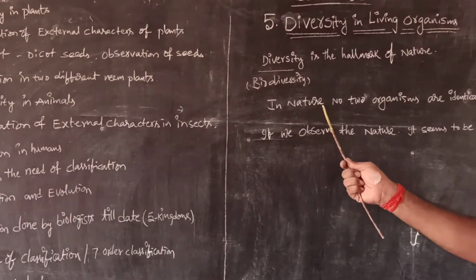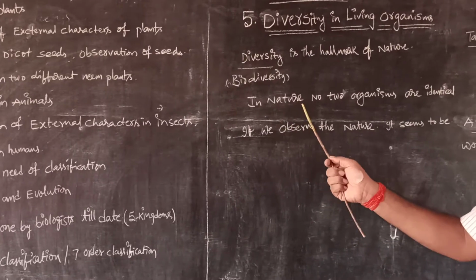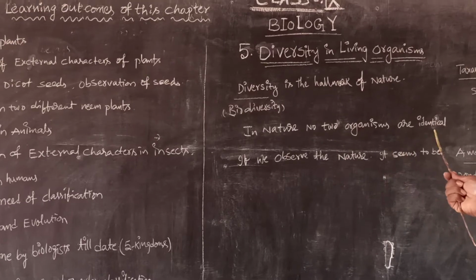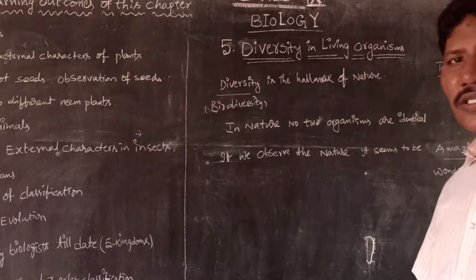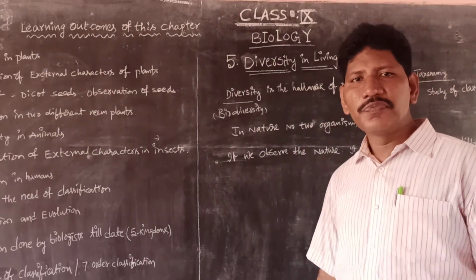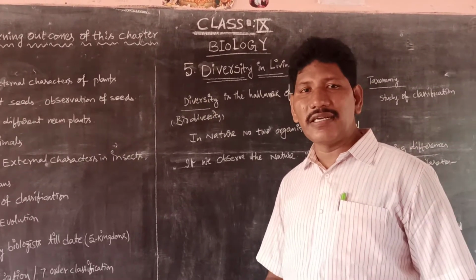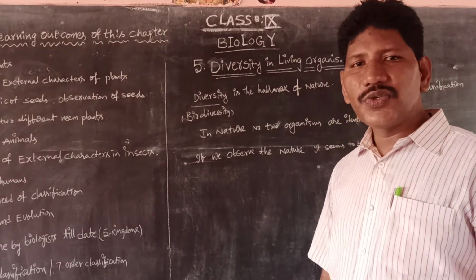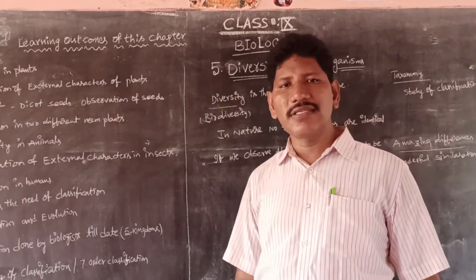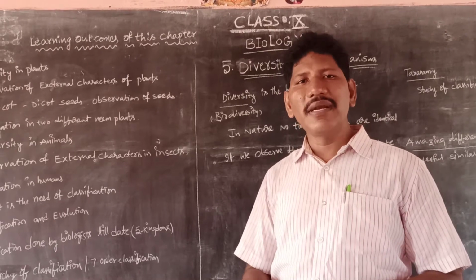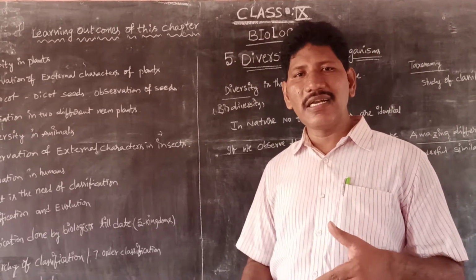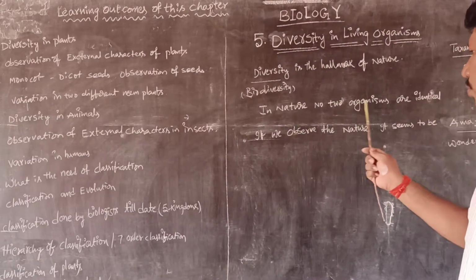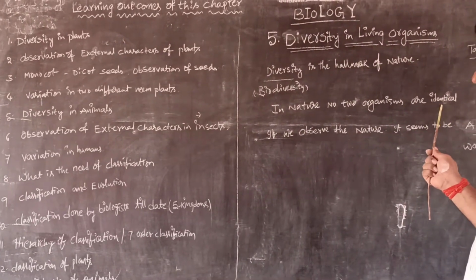Actually, when we observe nature in a keen manner, we can identify that no 2 organisms are identical. Even twins have different patterns, like fingerprints, heartbeat, and iris patterns, which is why we take iris and finger biometrics for Aadhaar cards. Even in the case of twins it differs. So no 2 organisms are identical, meaning the same.